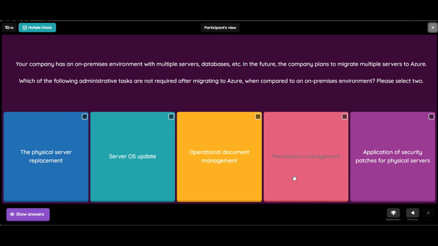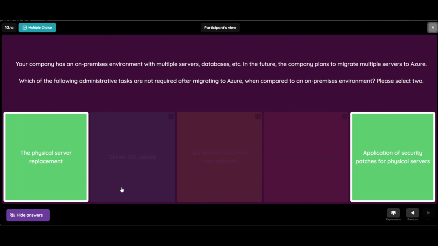So the last question is, your company has an on-premises environment with multiple servers, databases, etc. The company plans to migrate multiple servers to Azure. Which of the following administrative tasks are not required after migrating to Azure when compared to an on-premise environment? So please select 2. First option, physical server replacement. Second, server OS update. Third, operational document management. Fourth, permissions management. And fifth, application of security patches for physical server. Let's see the correct answer.